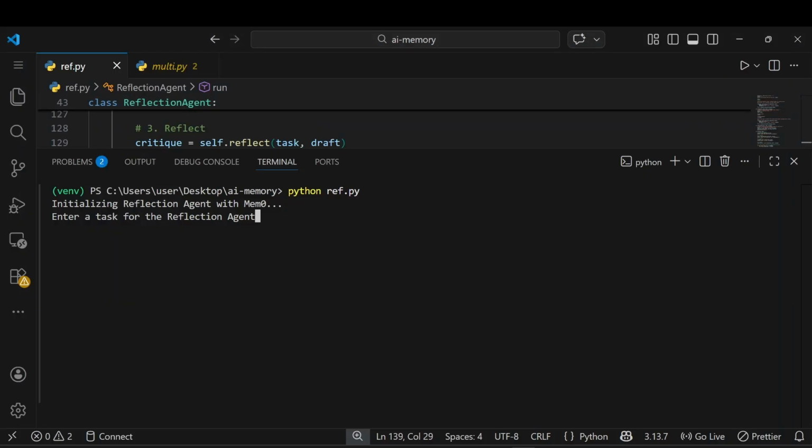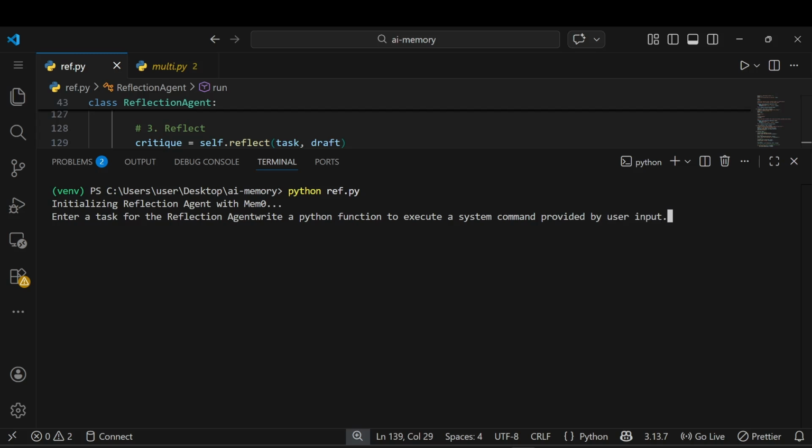Okay, yeah. So now we basically need to send a prompt here. I'm just going to ask: write a Python function to execute a system command provided by user input.